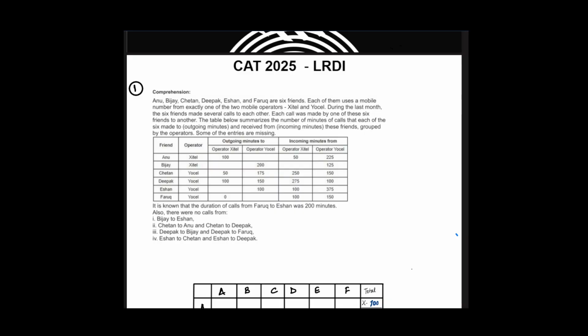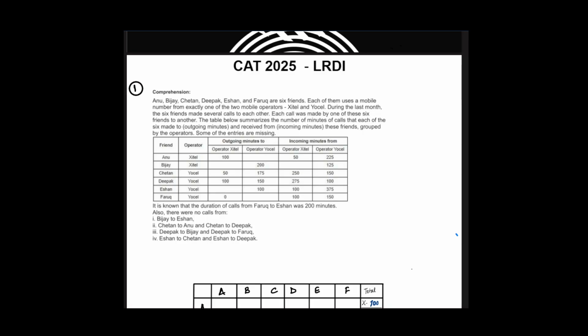This is a CAT 2025 LRDI question. Let's look at this set. It tells us that Anu, Bijay, Chetan, Deepak, Eshan, Faruq, A, B, C, D, E, F are 6 friends. Each of them uses a mobile number from exactly one of the two mobile operators, X and Y.